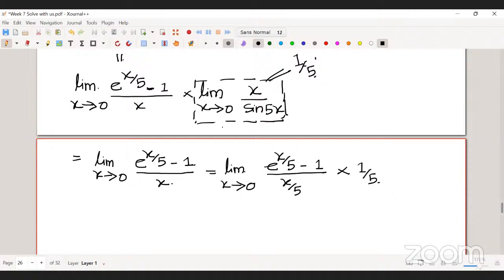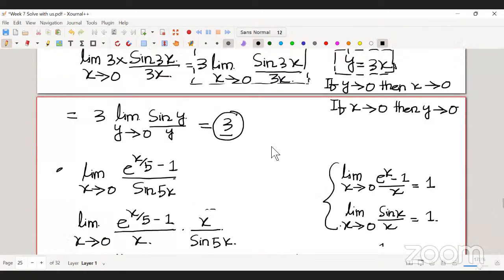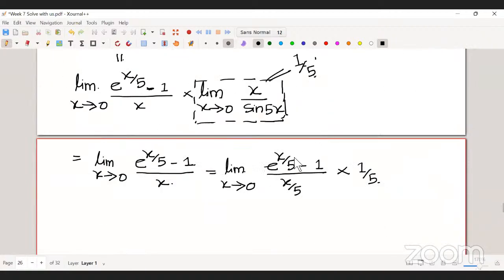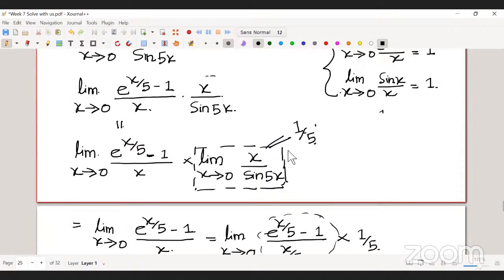By the same procedure, you just need to replace x by 5 as y. Then the limit of this one is basically 1 by 5. If you multiply 1 with 1 by 5, you get 1 by 5, so finally you get 1 by 5 square, which is 1 by 20.